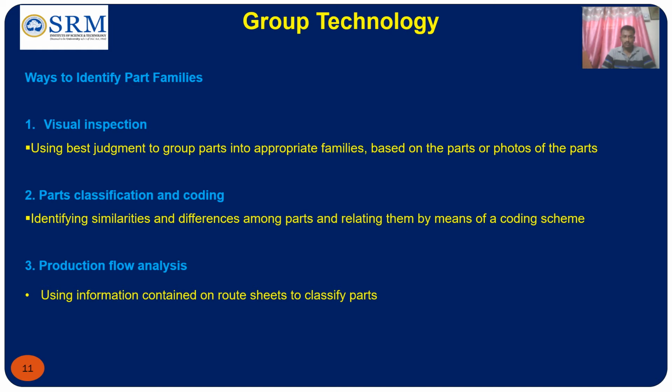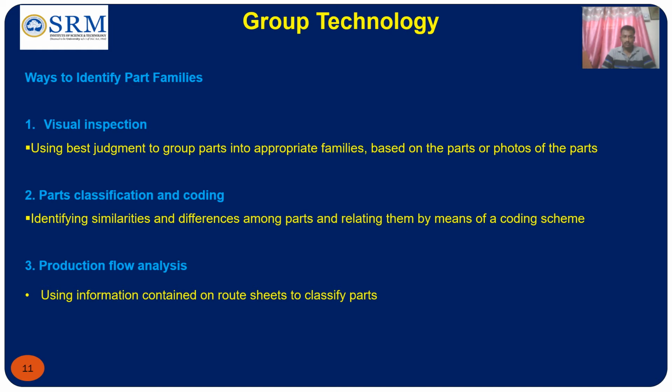But this visual inspection has a lot of disadvantages, because the judgment needs skilled laborers. Skilled laborers are required for identifying the parts into part families. If any mistake is made, then the products in the part families will be identified in a wrong manner, so that we cannot form a group layout.